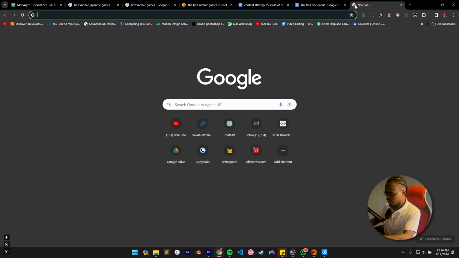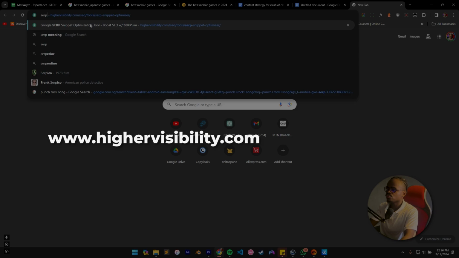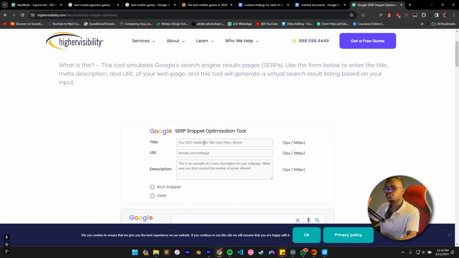When you're creating your title, go to this Google SERP snippet optimization tool. This is where you go to check if your title and your meta description is good enough to display well on the search results page. So if your title is too long or too short, this tool will let you know. So now, for example, let's say we're doing best mobile games.